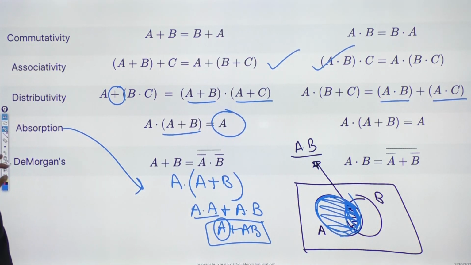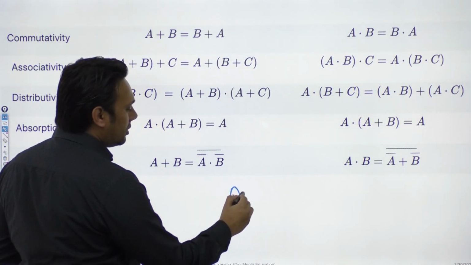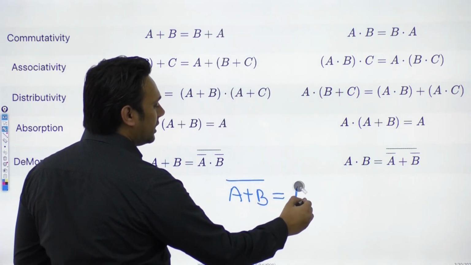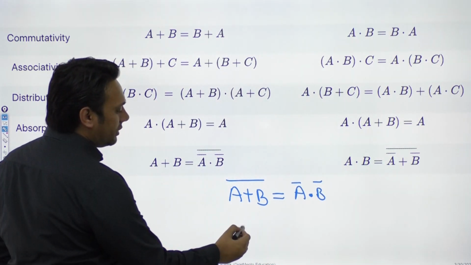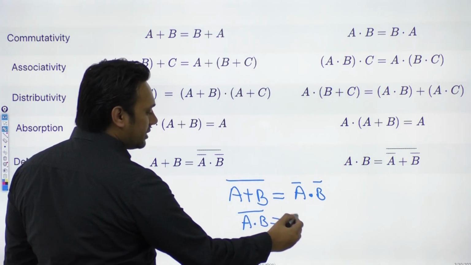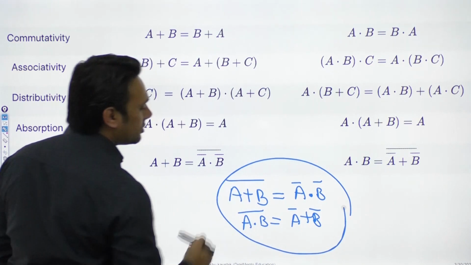Then you have De Morgan's law. So De Morgan's law states something like this. If you have (A plus B) whole complementation, it can be written as A complement dot B complement. Or if you have (A dot B) whole complementation, it can be written as A complement plus B complement. So these are your De Morgan's laws.